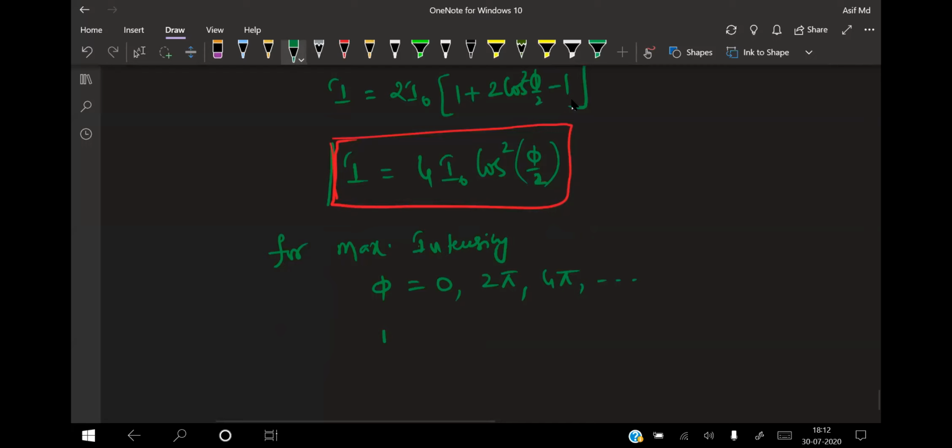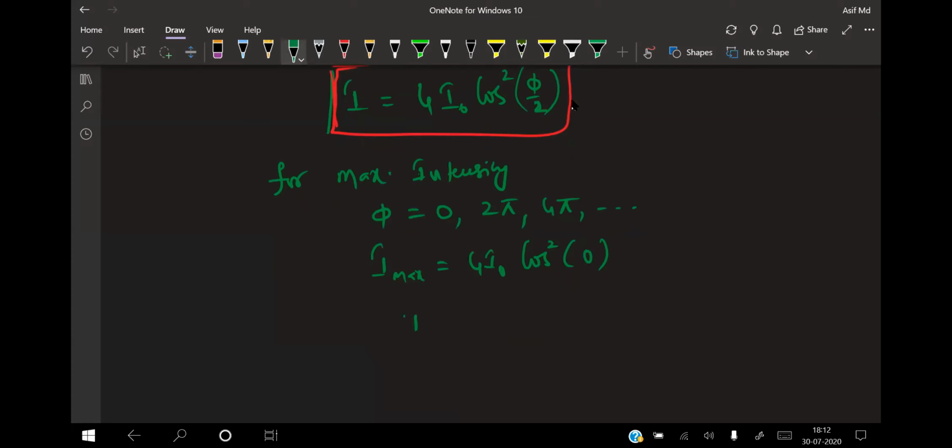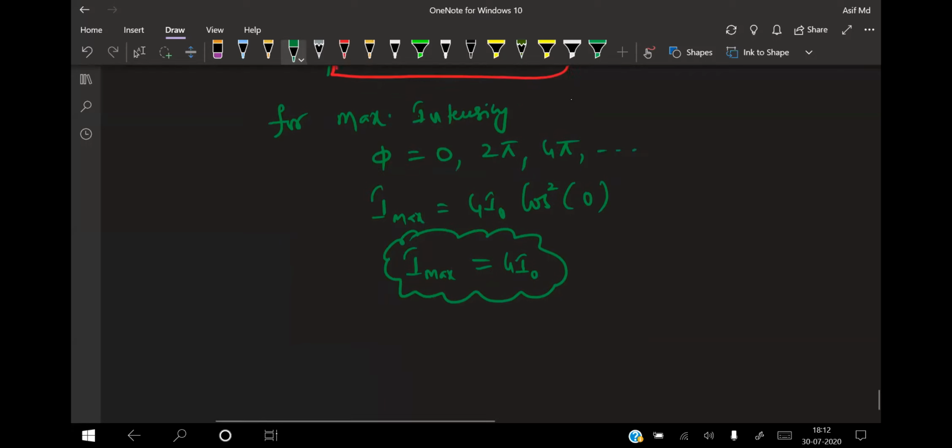I max will be equal to 4 times I naught into cos square 0, which is 1. So I max is equal to 4 times I naught. Clear for everyone?